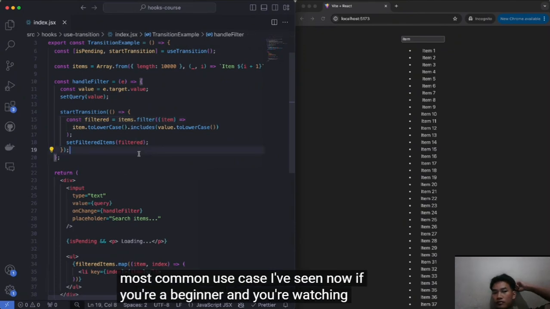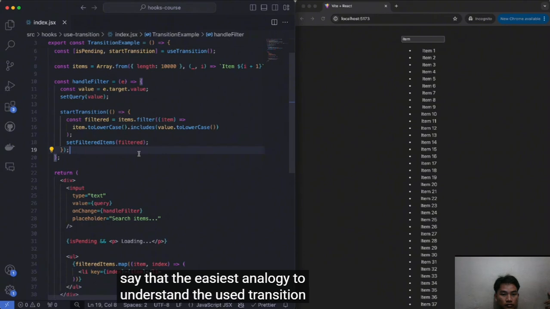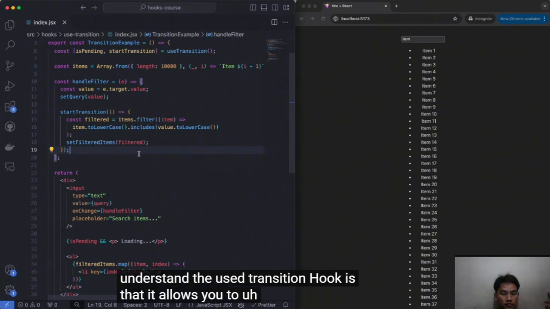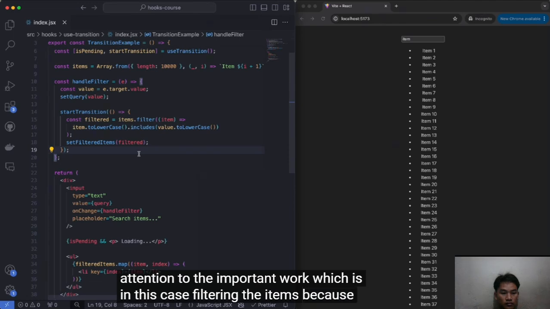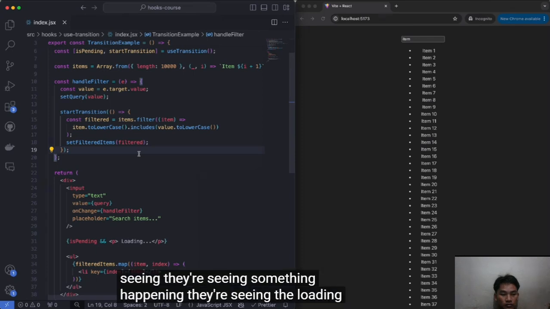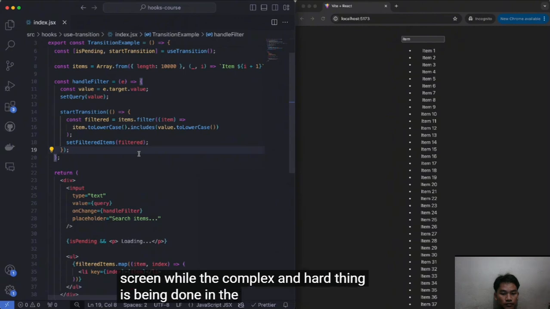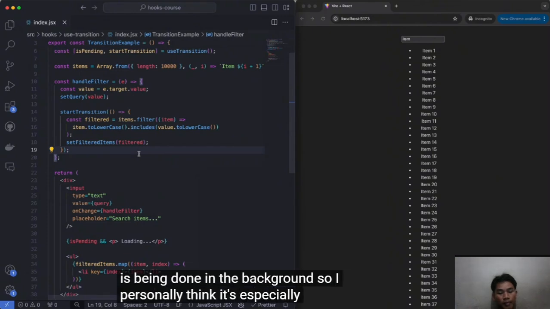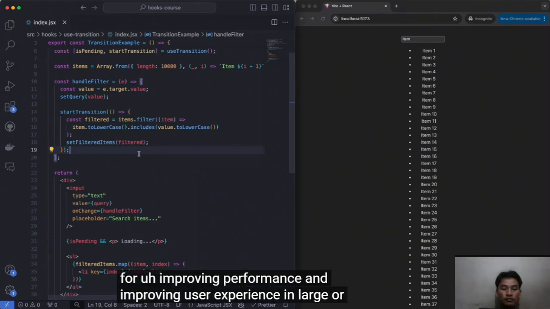Now, if you're a beginner and you're watching this, I would say that the easiest analogy to understand the useTransition hook is that it allows you to put less attention on the important work, which is in this case filtering the items because it takes longer, and put immediate attention on an easier thing to just show to the user, so that users get immediately happy with what they're seeing. They're seeing something happening, they're seeing the loading screen, while the complex and hard thing is being done in the background. So I personally think it's especially useful for improving performance and user experience in large or complex apps.